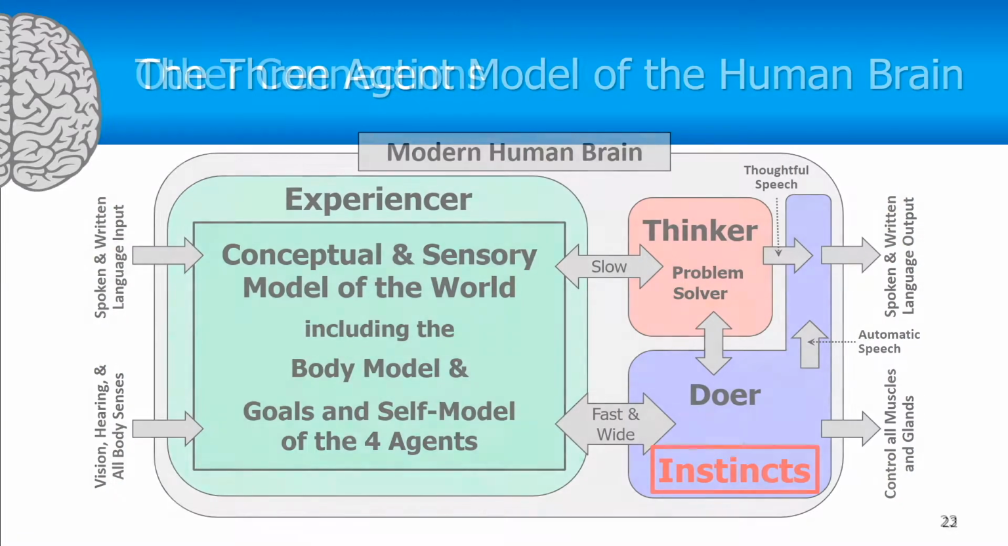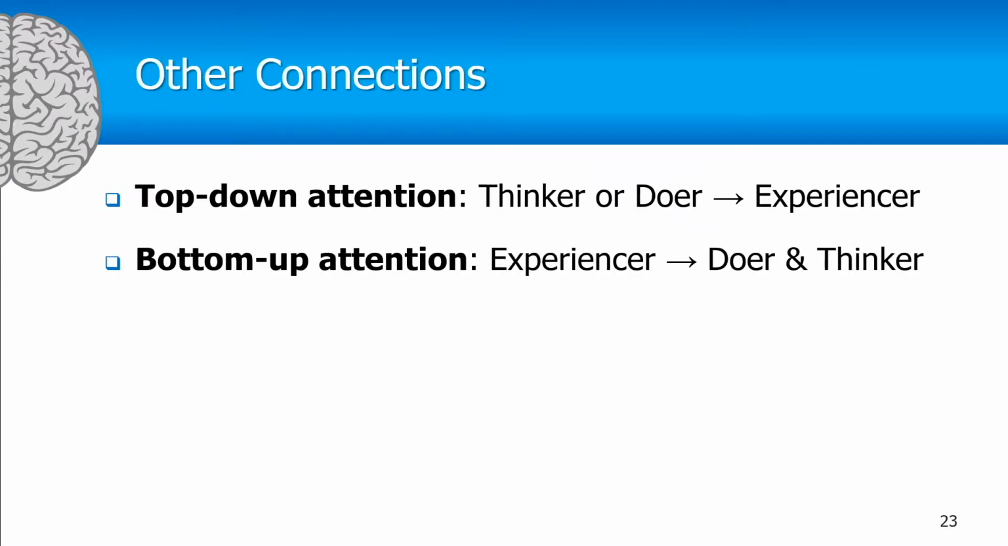Now here are some other connections between the three agents. There's two kinds of attention. There's top-down attention, and this is where the thinker or the doer are telling the experiencer, pay attention to that object. For example, in meditation, trying to pay attention to your breath, that's where the thinker is telling the experiencer to pay attention to the breath.